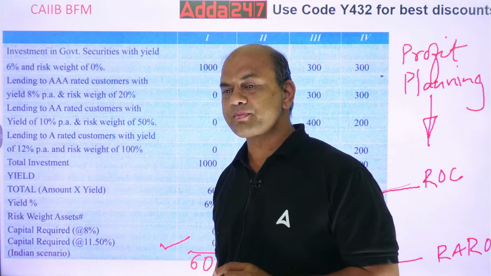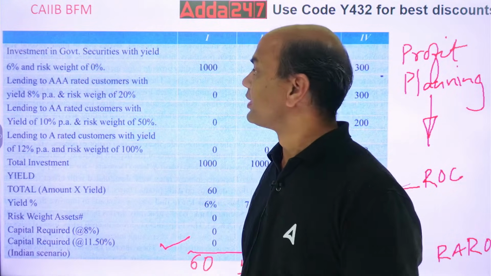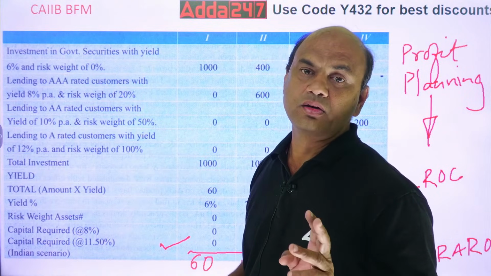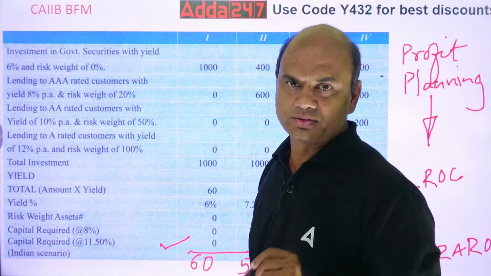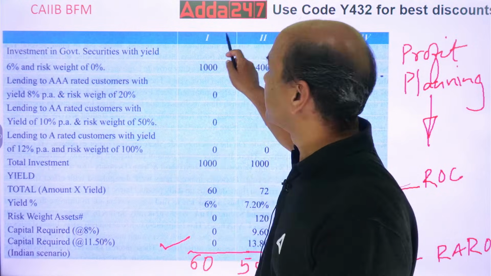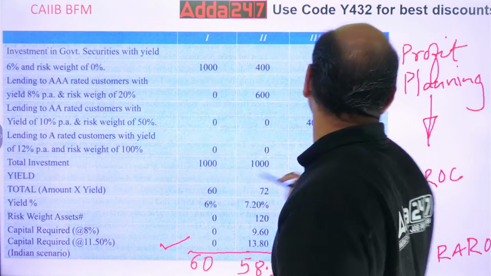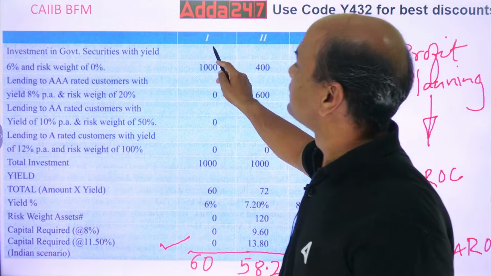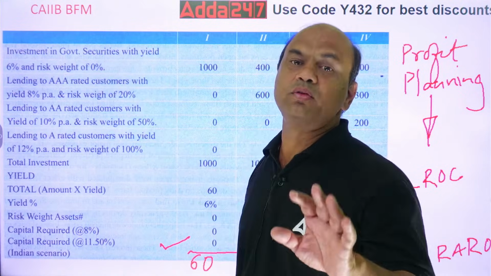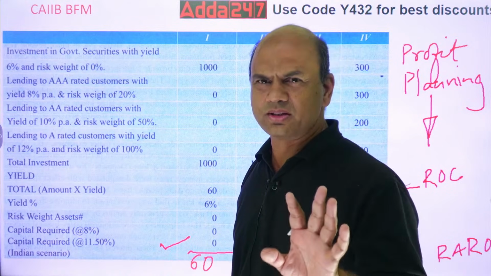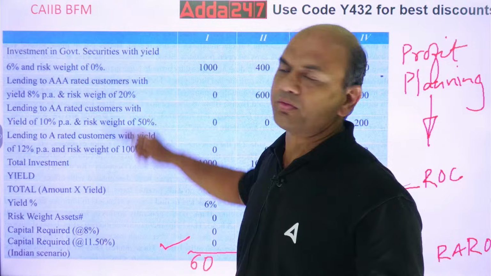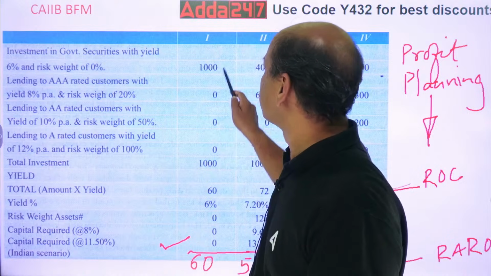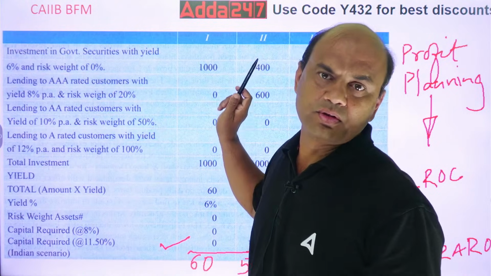Okay? So now look at the problem. You are a bank, you are investing in 4 avenues. Case number 1 is you are investing in government securities. Let's say, simple example, you are having 1000 rupees and you are investing the full amount.